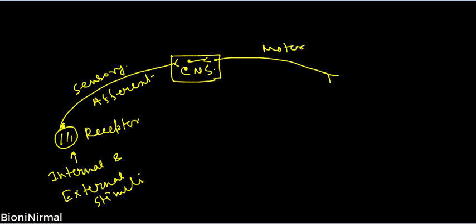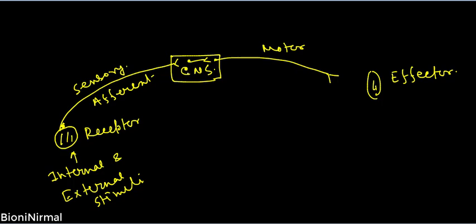The motor neuron carries the information from the central nervous system towards the effector. So this is the effector. According to the internal or external stimuli, our central nervous system processes this information, and on the basis of these changes our body responds. This is the main function of our nervous system.